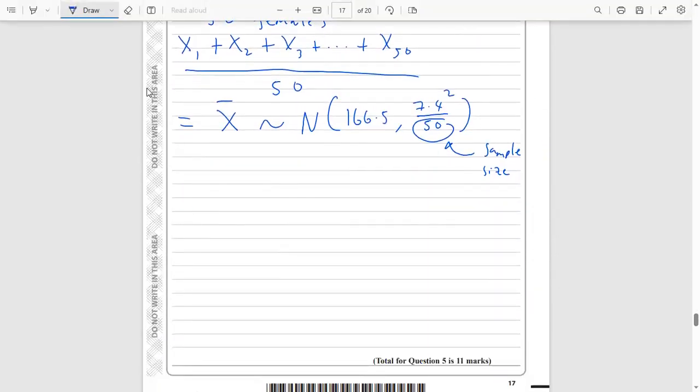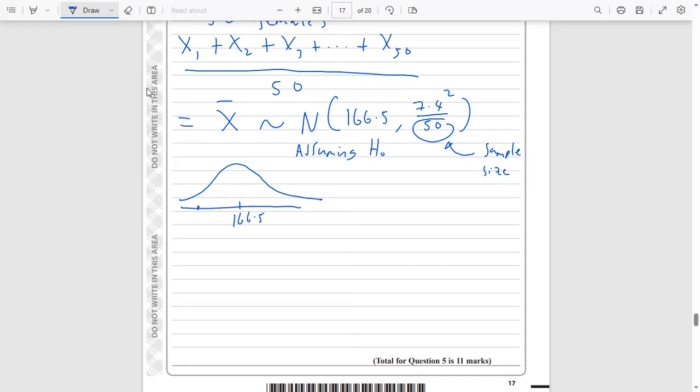So let's draw a rough sketch of what we have. Assuming H0, because to do a hypothesis test we have to assume H0, we've got a mean in the middle of 166.5. We've got a normal distribution like this. We're doing a one-tail test on the lower side of the distribution because of the less than sign. We're looking at the left tail.